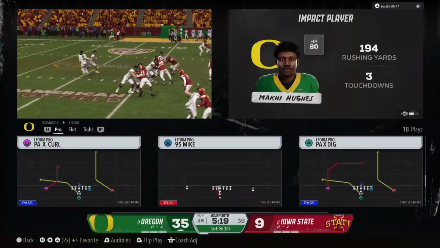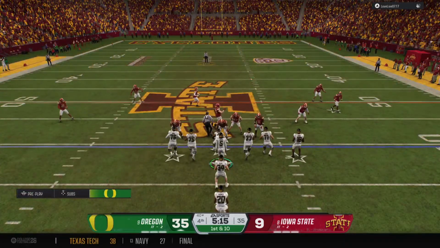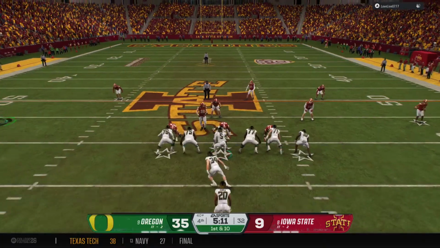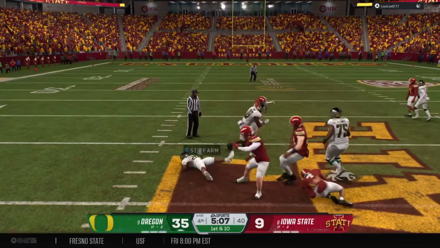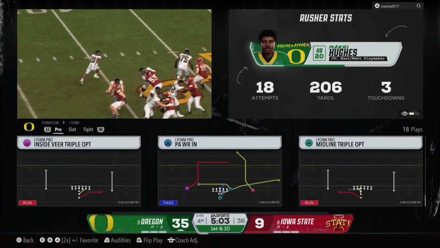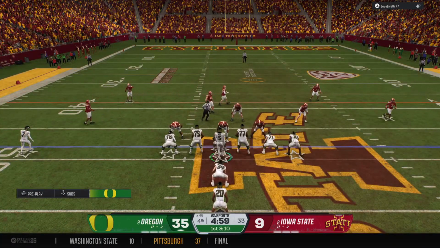Ball at the 40. What a shock, right? I mean, this guy once again gets his hands on the football, and great things seem to happen. He's over 120 yards on the day, and it's really been a combination of his vision and speed along with really dominant offensive line play. Gain of 12. First down. The Ducks line up on 1st and 10 now.